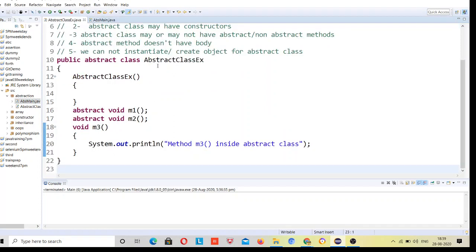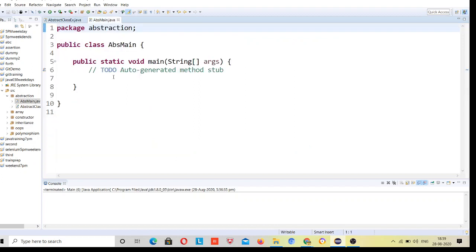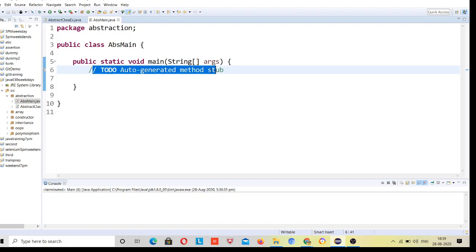Just copy the class name, and here I will try to make an object for it. Obj is equal to new. See the error: cannot instantiate the type abstract class, because this one is an abstract class. So you cannot create an object for this abstract class. So how can you create an object?